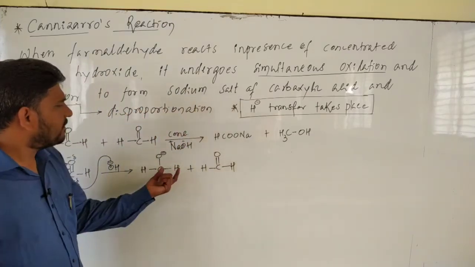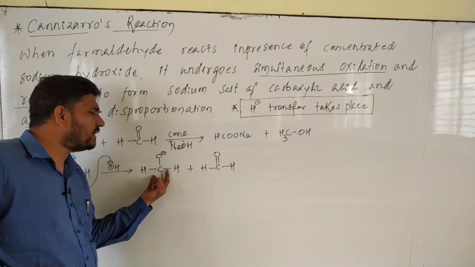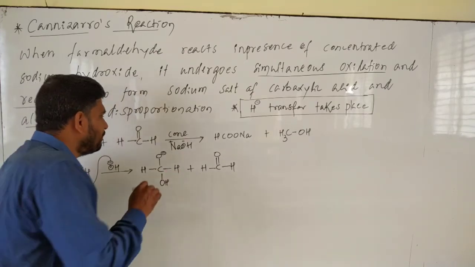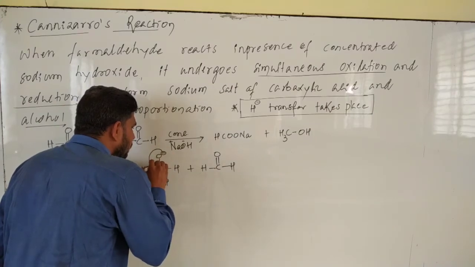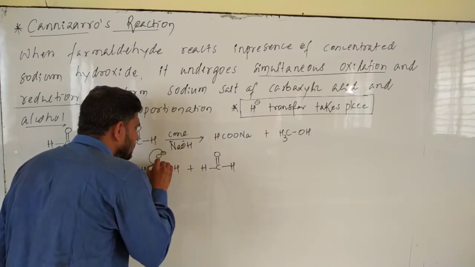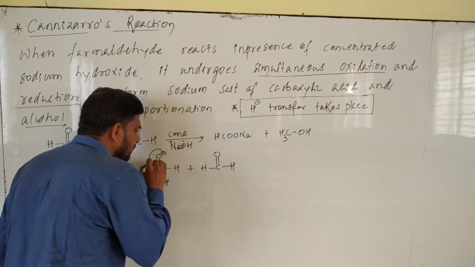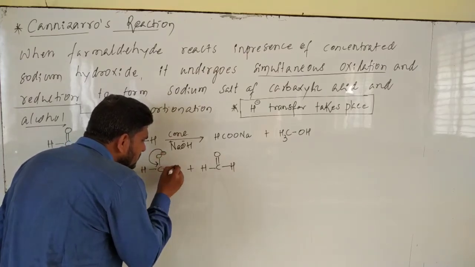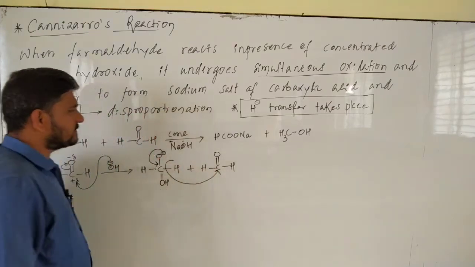Now, over here the hydrogen which is attached to the carbonyl carbon, this transfer occurs. See, when this negative charge gets shifted between carbon and oxygen, at the same time this H attacks this one.